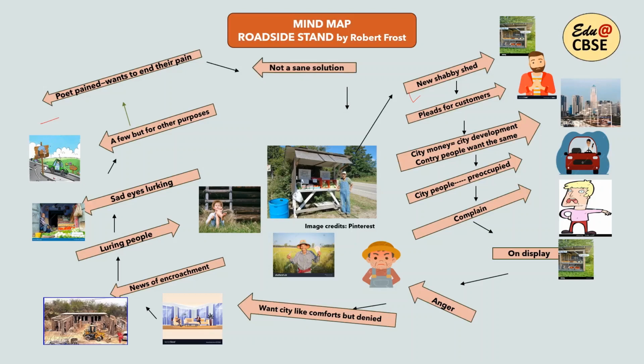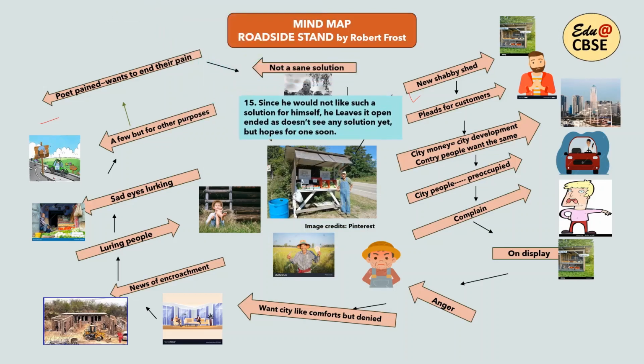This is not a kind of solution that should be suggested. The poet realizes the next day, how would he feel if someone would suggest the same kind of solution to him for his problem? So therefore, the poet leaves it to future developments. The poet feels that since he would not like such a solution for himself, he leaves it open-ended and he doesn't see any solution yet. But then he hopes for some solution soon.